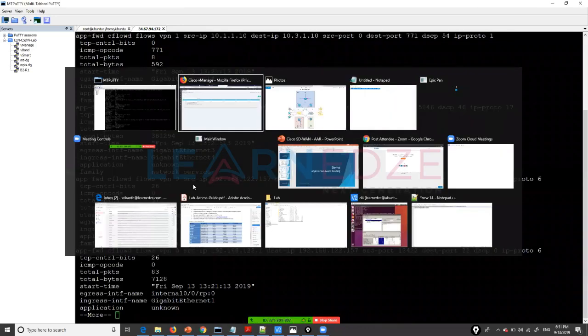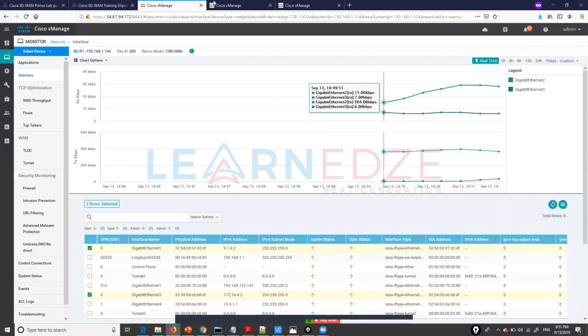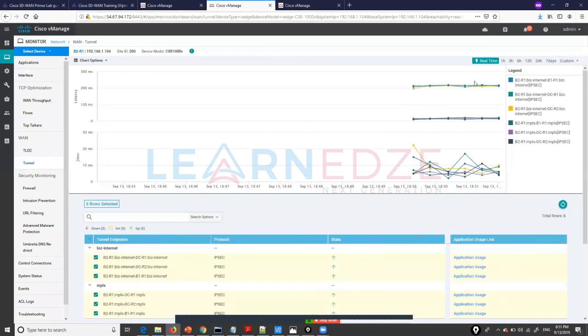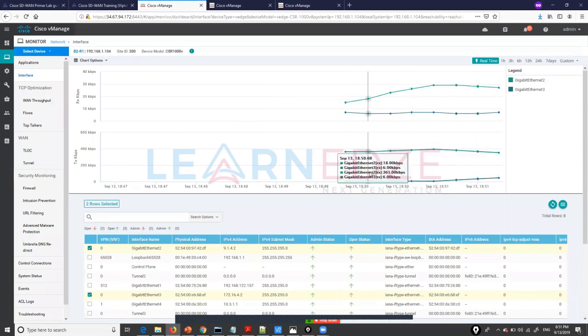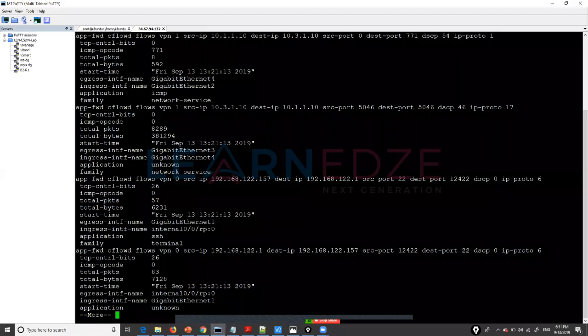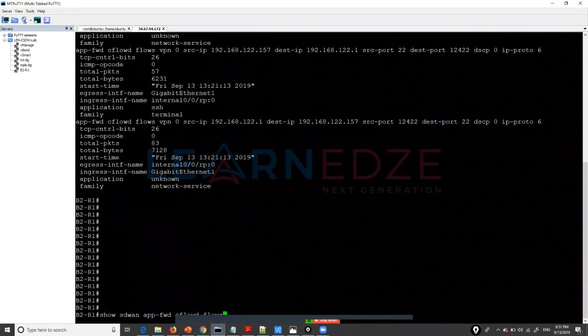Let us check our policy. Our policy is a success already. The latency is still there, so now the traffic needs to be switched to the other path. Within the CLI, we will see that immediately. So let me just run this command again.